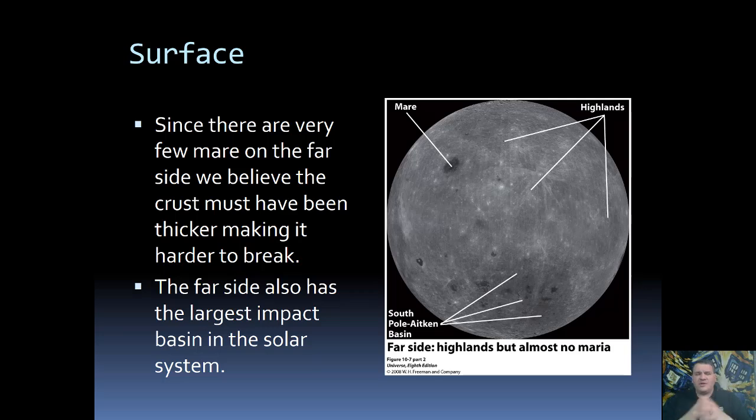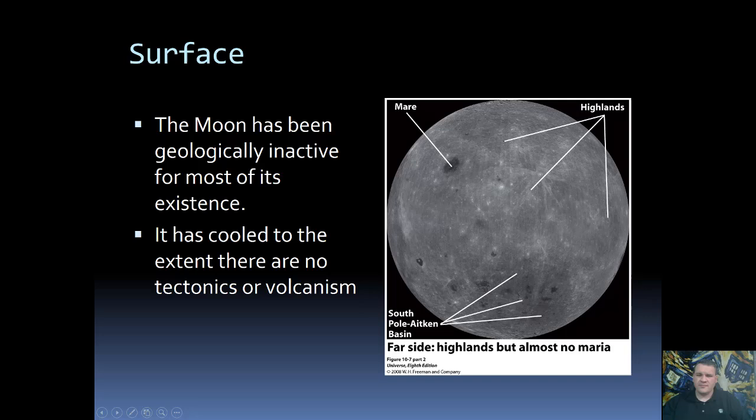So one question we have is, why does the near side have more maria than the far side? Our best guess is that the far side had a thicker crust, and because the crust was thicker, it was harder to actually crack to allow lava to flow through. Another interesting feature of the far side is that it has the largest impact basin in the solar system. An impact basin is kind of like a giant crater. Something really big hit. This actually carved almost all the way down into the mantle.